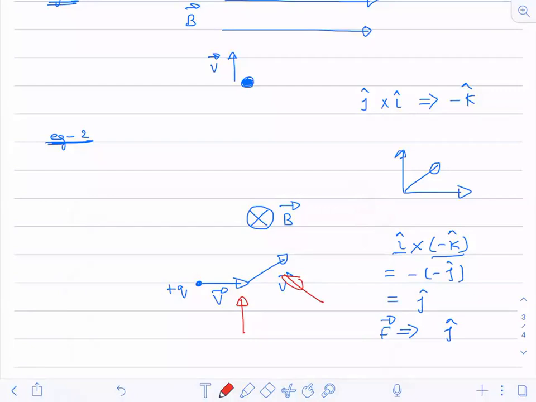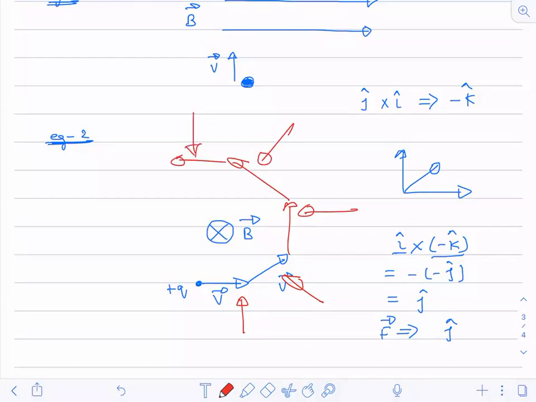So again this velocity will change its direction. Now it will become like this. Then again there will be a force like this. Then again it will change its direction like this. Then again you will have a force like this. So it will keep on moving like this.